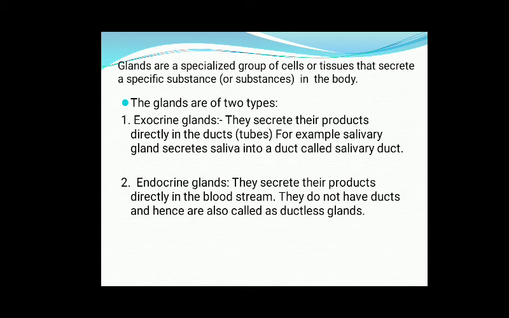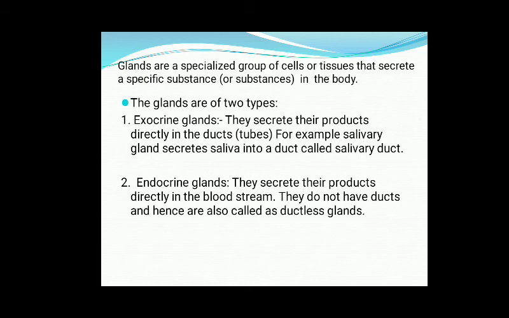And what are endocrine glands? An endocrine gland does not have a duct, and it secretes its product directly into the bloodstream. These endocrine glands do not have ducts; they are ductless glands. A structure made up of a group of cells or tissues which makes hormones in our body is known as an endocrine gland. For example, testes, ovaries, and adrenal gland are endocrine glands because they secrete their product directly into blood.